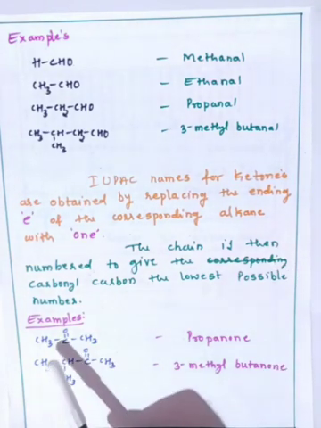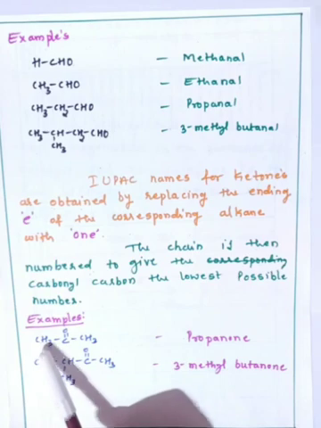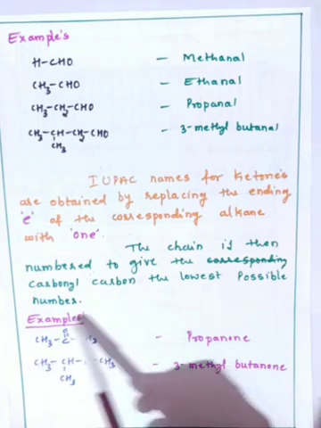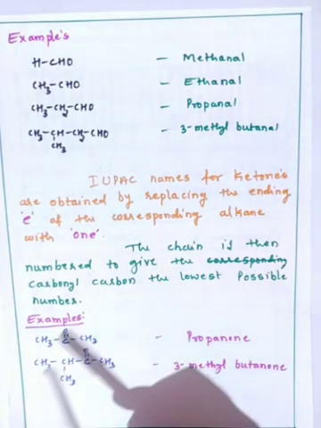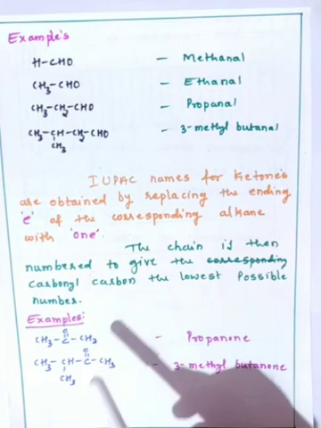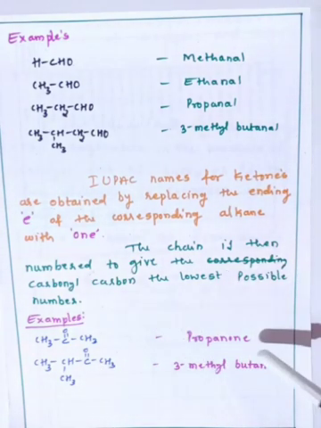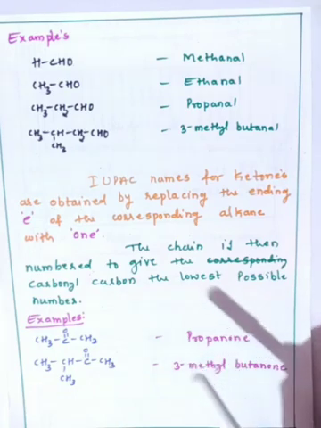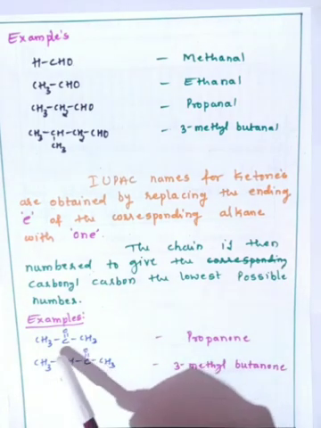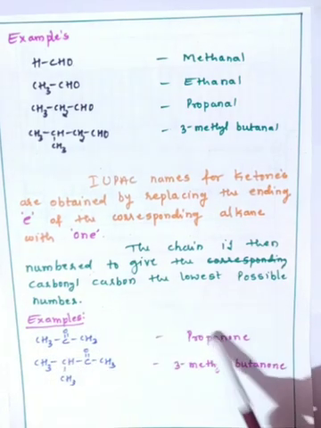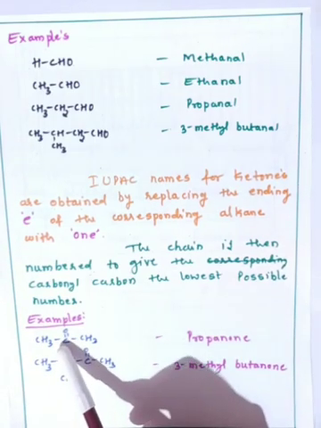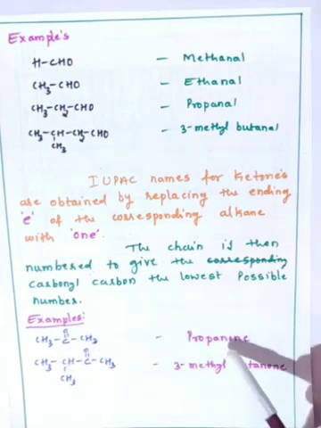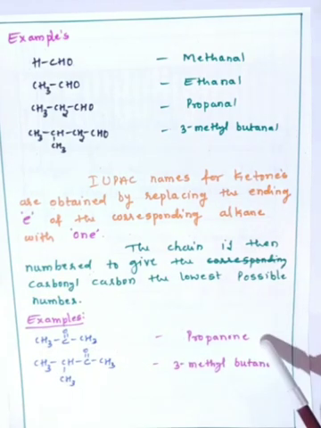Here, the first example is a ketone molecule containing 3 carbon atoms. In aliphatic hydrocarbons, the 3 carbon molecule is called propane. Here we replace E by -one, so the name of this molecule is propanone. The common name for this molecule is acetone, but the IUPAC name is propanone.